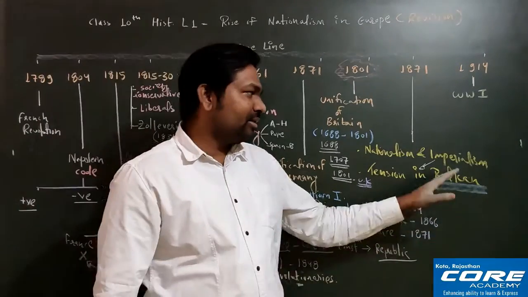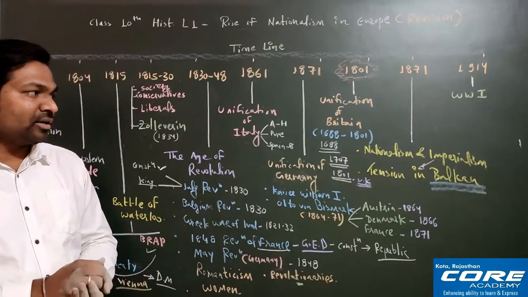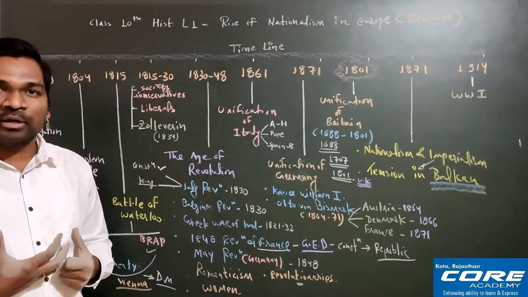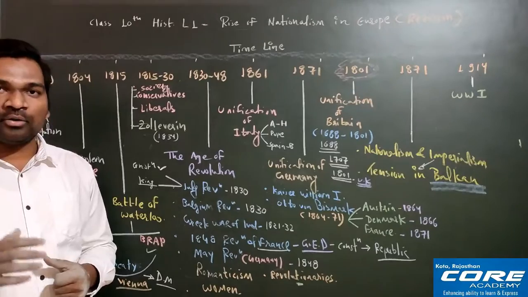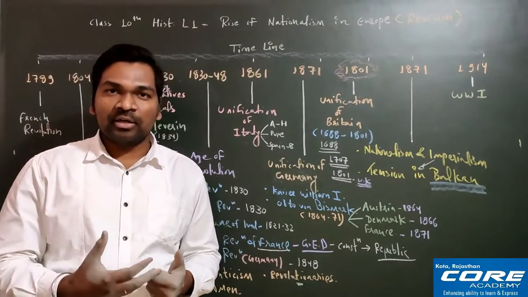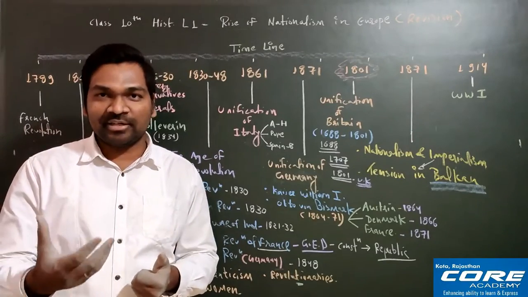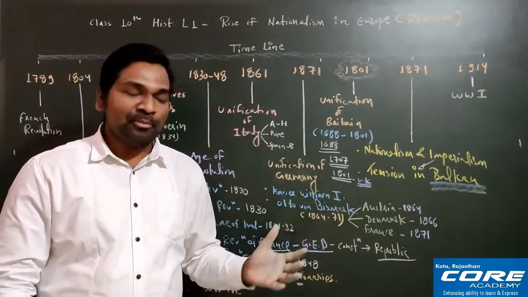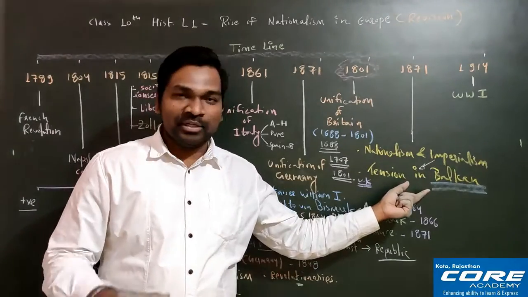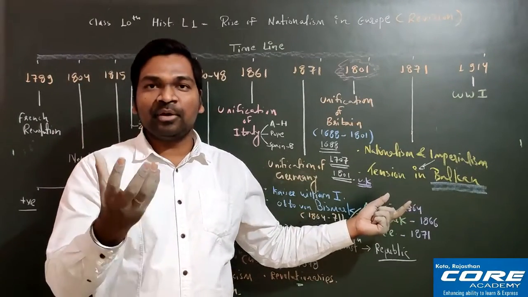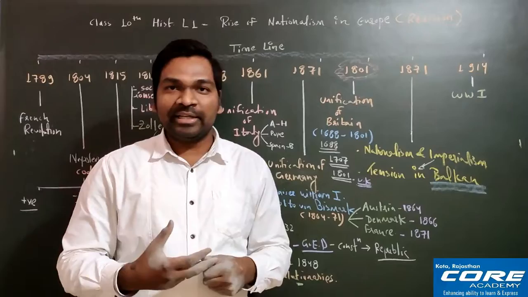But what happened, by the passage of time the power of the Ottoman Empire declined, and in this entire Balkan region romanticism started. Romanticism is a cultural movement which said: we are a part of the European continent, we are Christian countries, how can we be under the control of an Islamic country? Once we were a free, independent nation, now we are under the control of another country. No, this cannot happen. So this nationalistic, cultural movement started in the Balkans, and people revolted against the Ottoman Empire, and finally they got freedom. All the small regions became important independent nations.